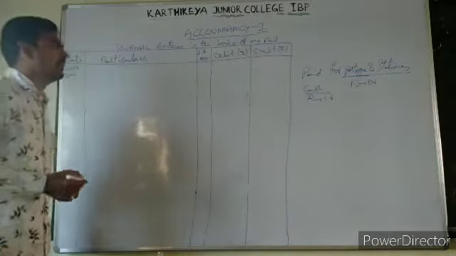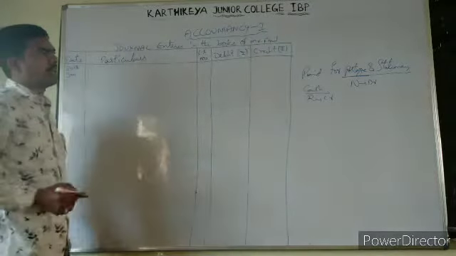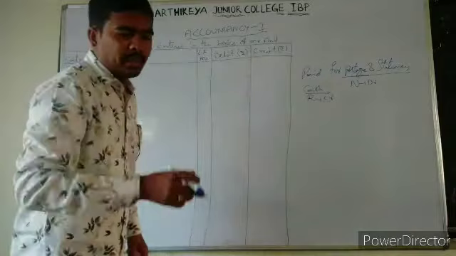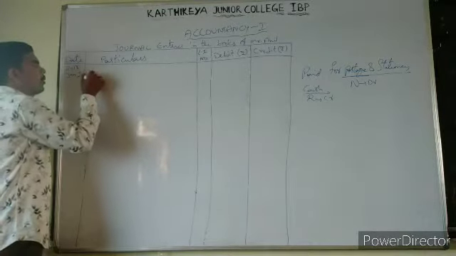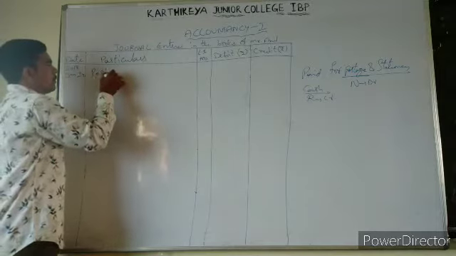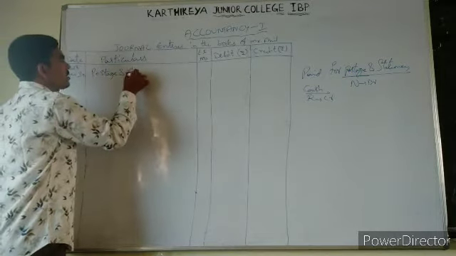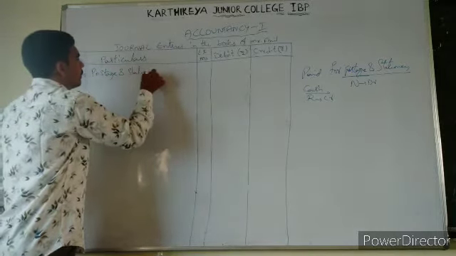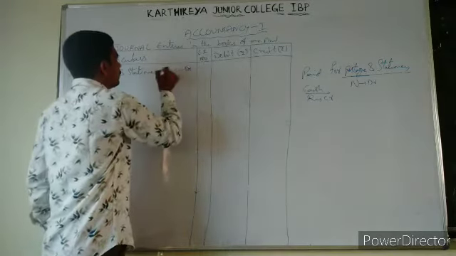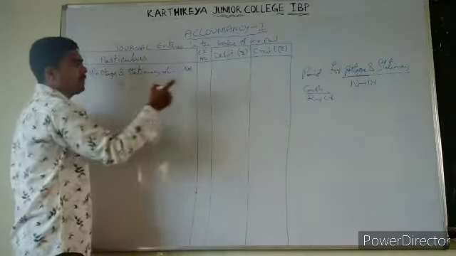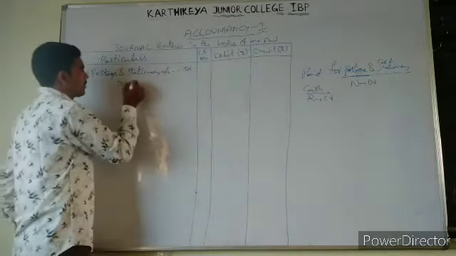Now postage and stationery is a single word. The date is 24. Postage and stationery account debit, to cash account, because we are paying in cash.